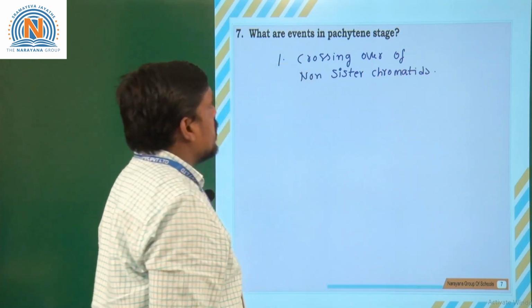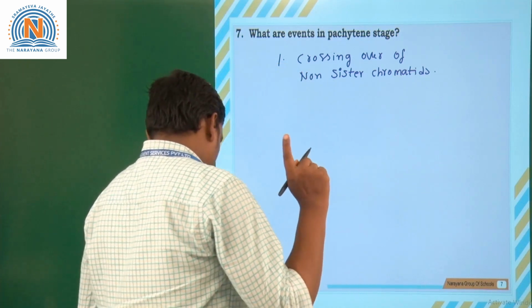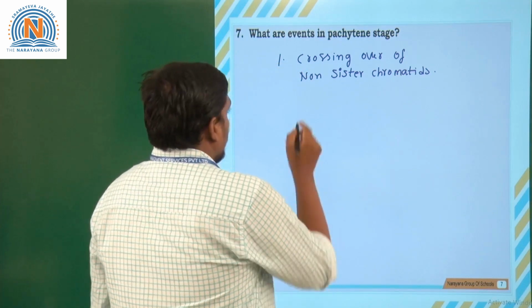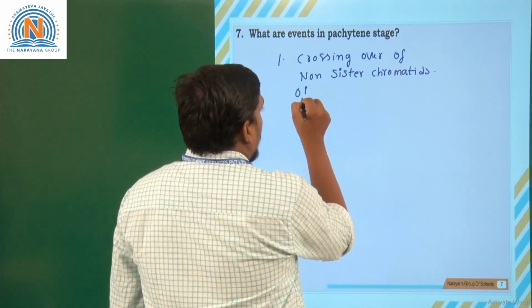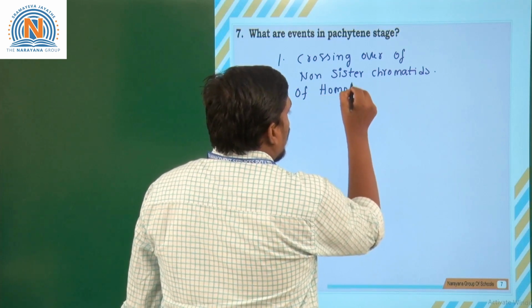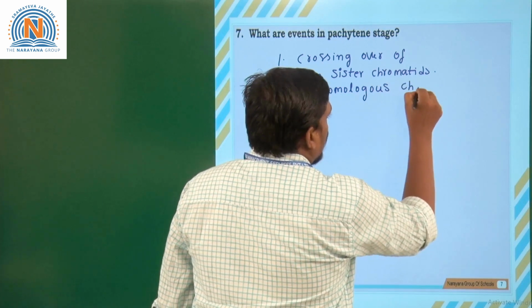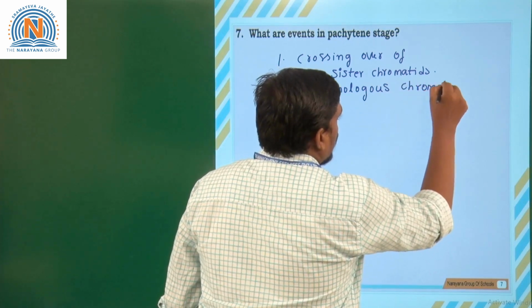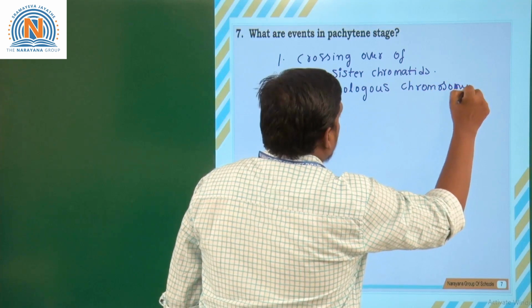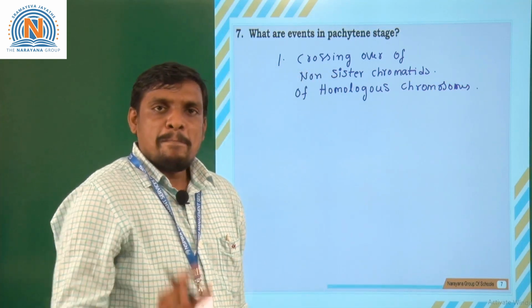That is the first event seen in the pachytene stage. Crossing over of non-sister chromatids of homologous chromosomes occurs during pachytene.